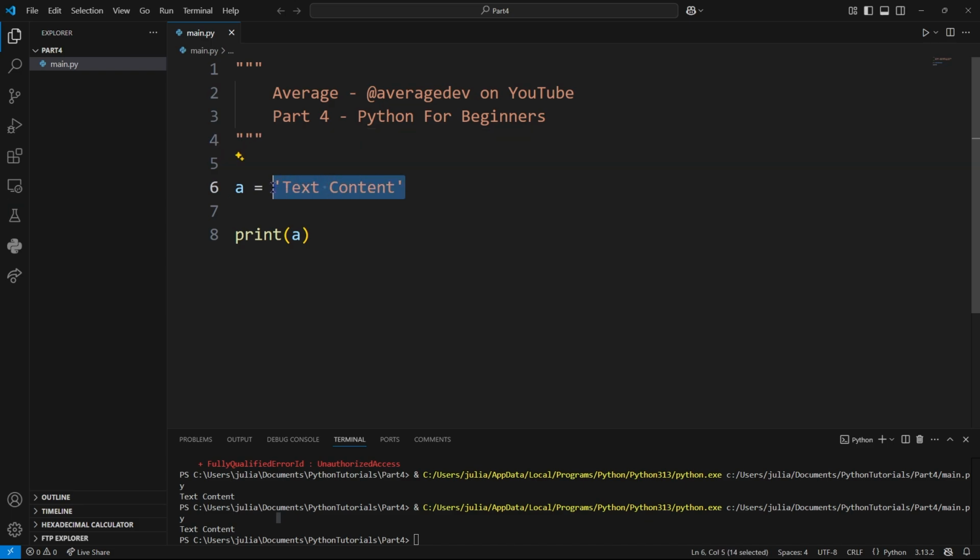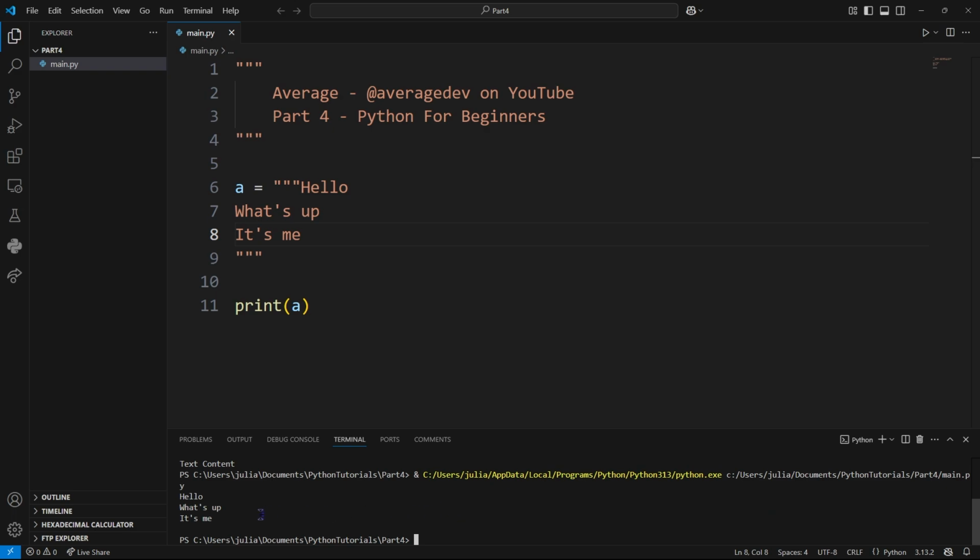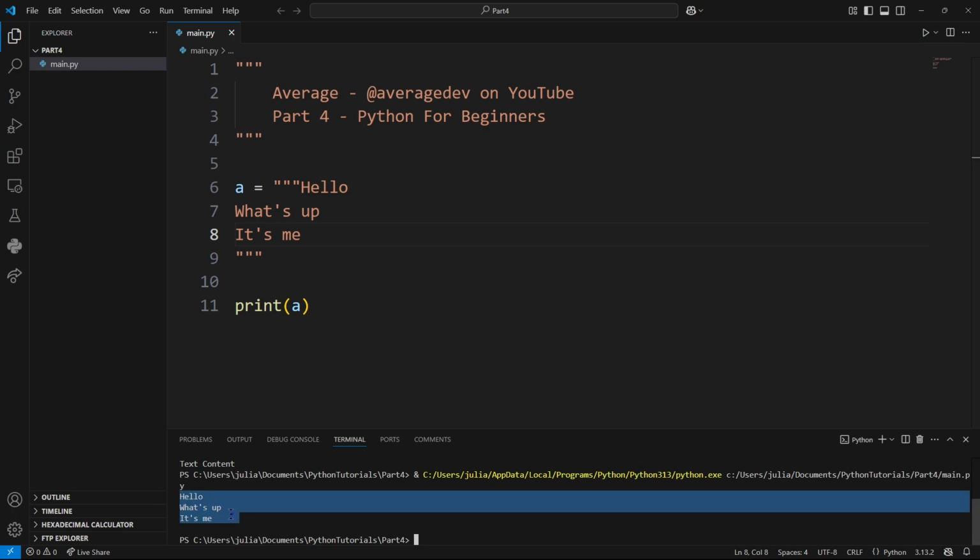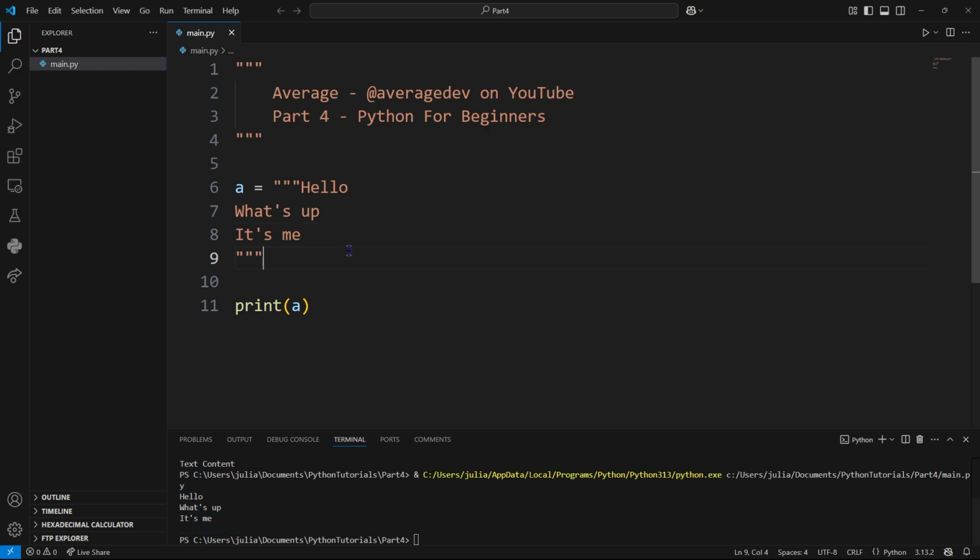We can also create multi-line variables by doing a similar thing. So we can say, hello, what's up? It's me. And if I were to execute our file, we get hello, what's up, it's me, just like so. So that's how you can do multi-line literal strings, and you can even assign it to variables as well. And each line will actually be treated as a new line.